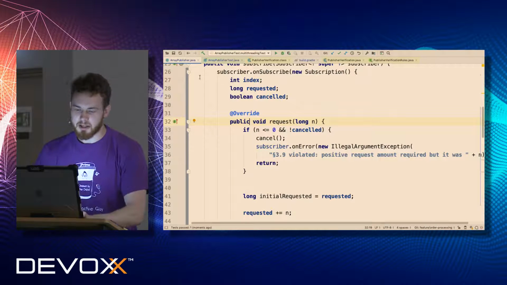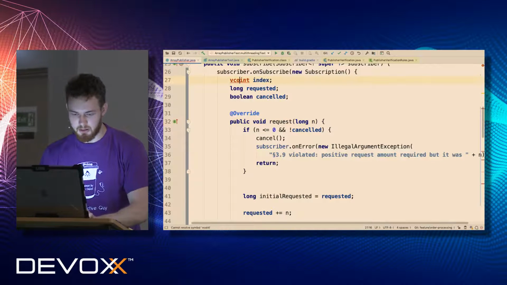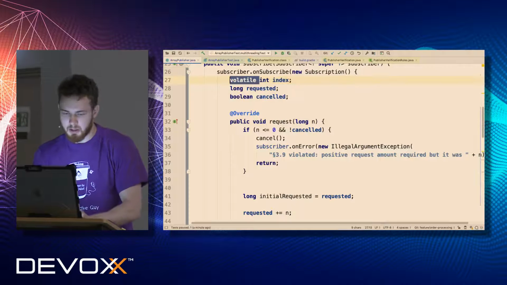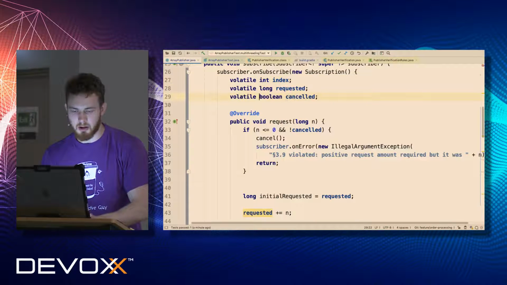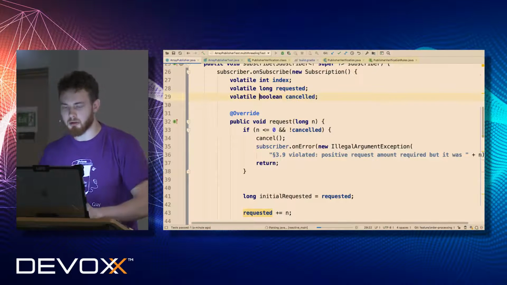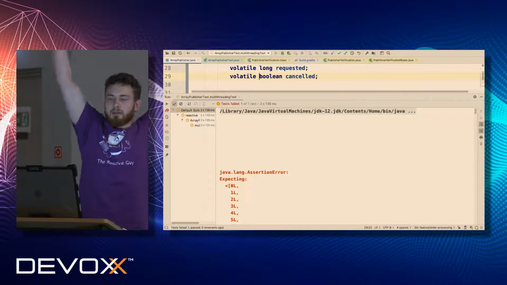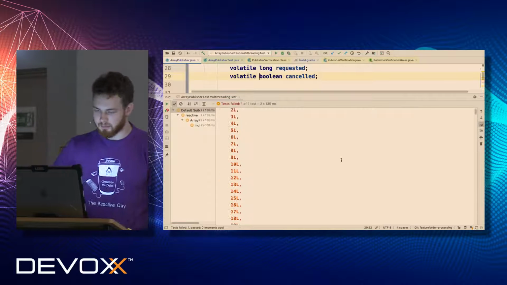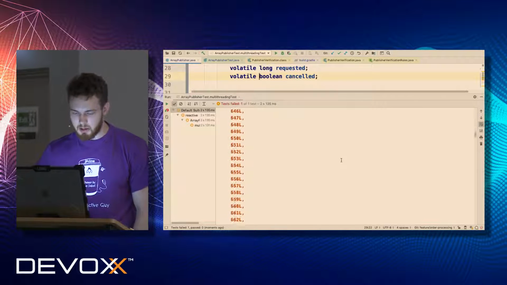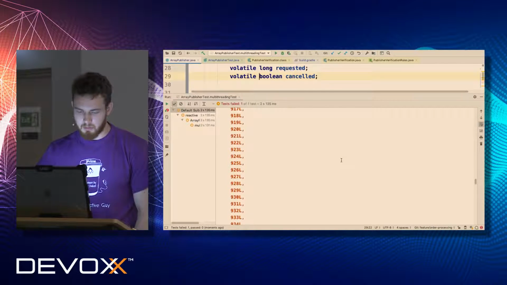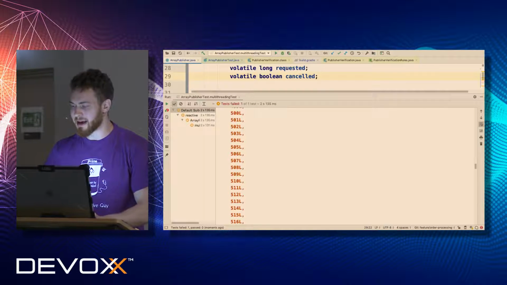Volatile, right. So let's make all of our fields volatile. Why not? Let's do some dummy steps in order to figure out what the correct solution should be, and let's run our test. But again, the same problem. We expected n elements, but we got fewer than expected.